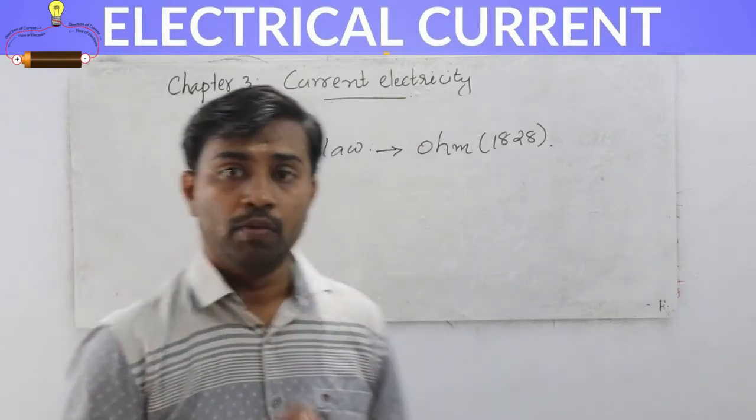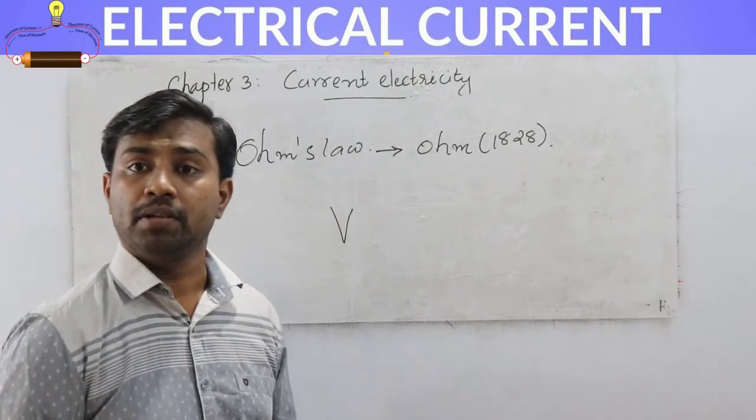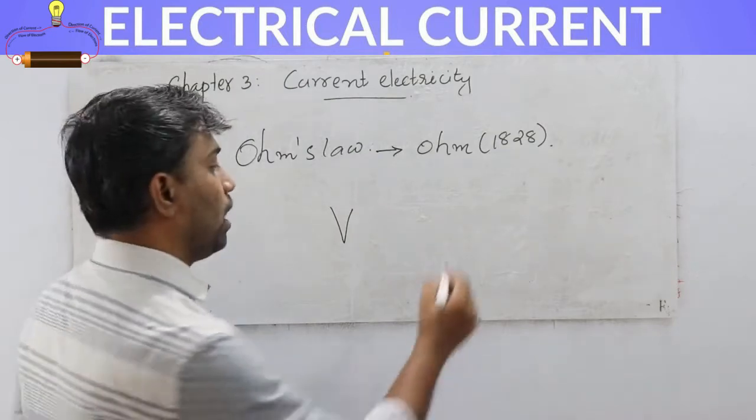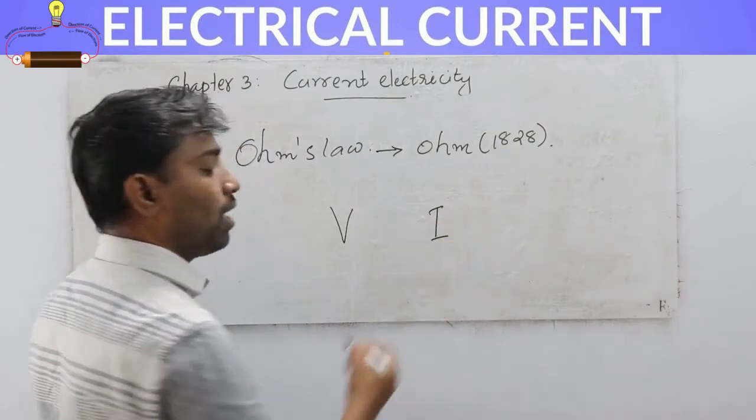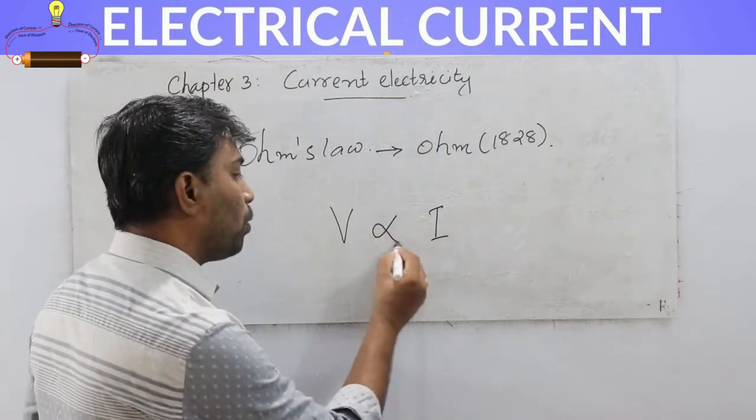That is, we can represent it. V is the representation of potential and I is the representation of current. Then we can write V is proportional to I.